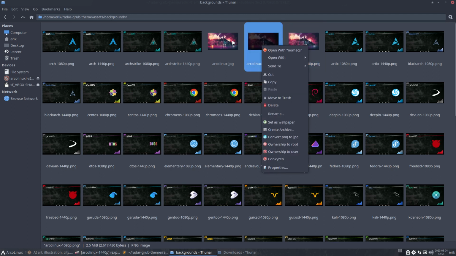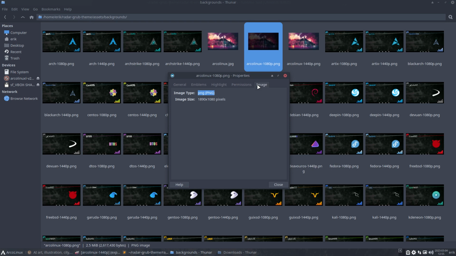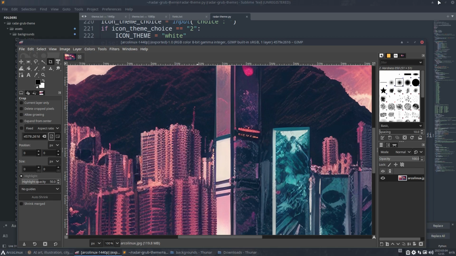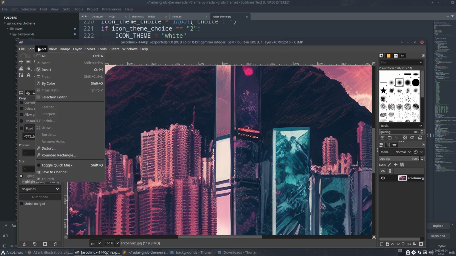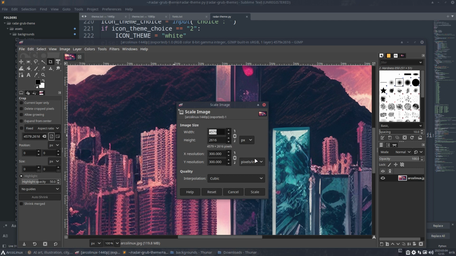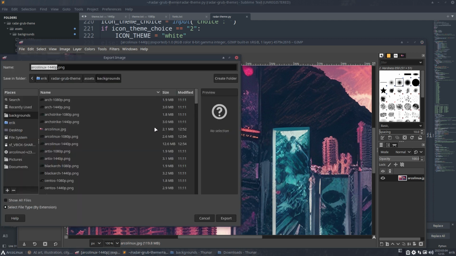Maybe you want this to be huge, but this is supposed to be 1080. Okay, cool. So 1440. We're gonna scale the image, scale image, 1440. Control Z, cancel. It's the height. So export as, yes, correct.